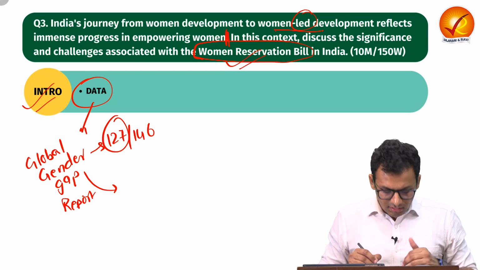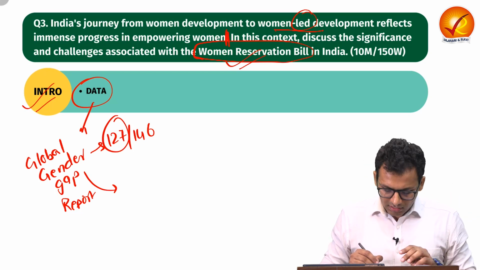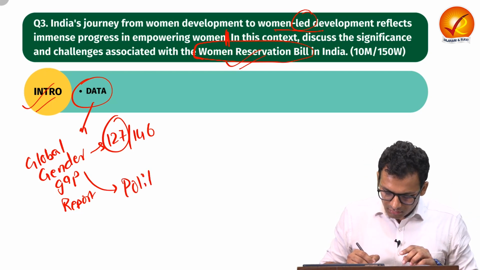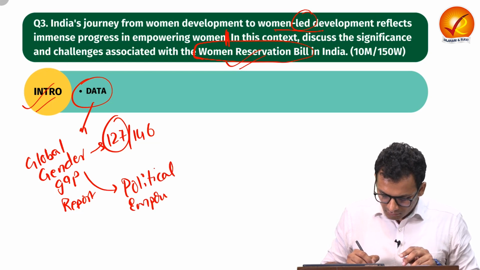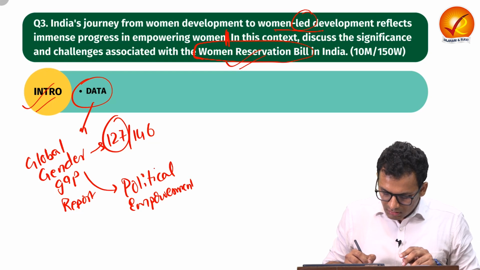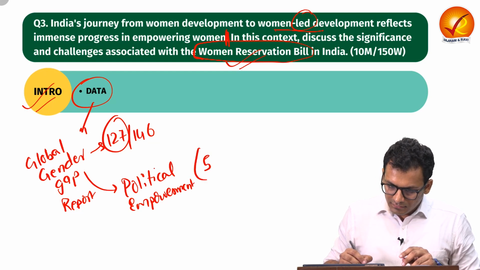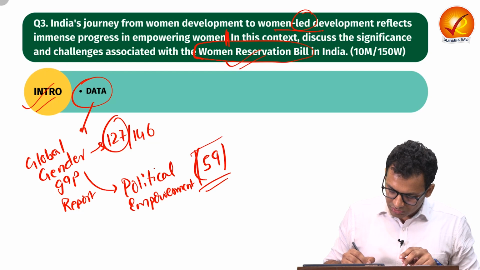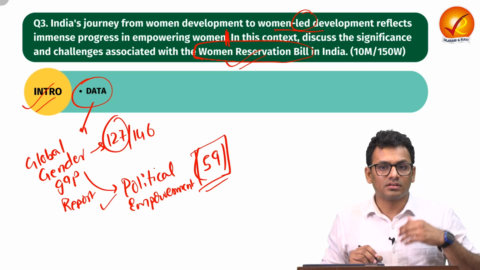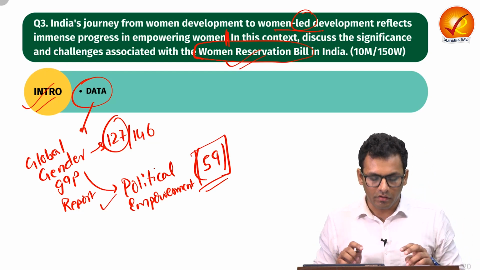However, there are different pillars of this report, and on political empowerment, India ranked 59. So it shows that definitely India is on the right track towards political empowerment.